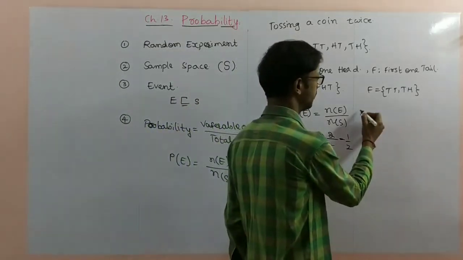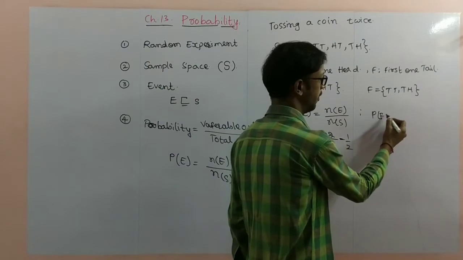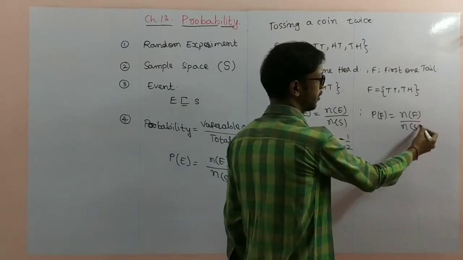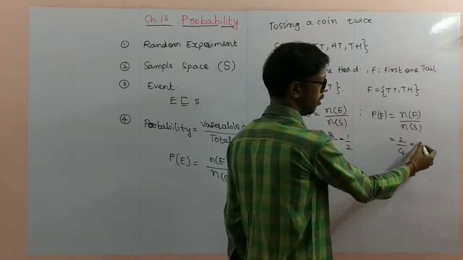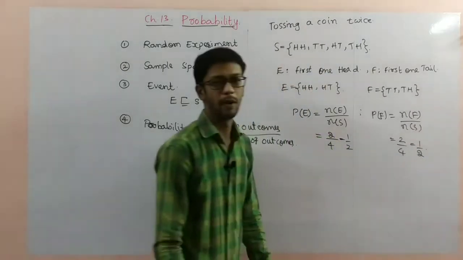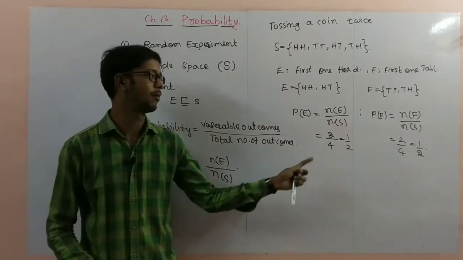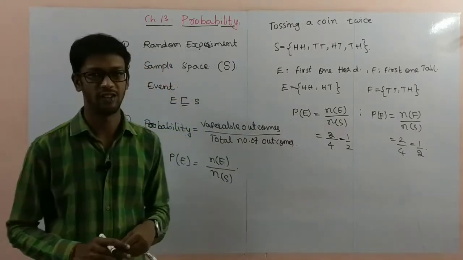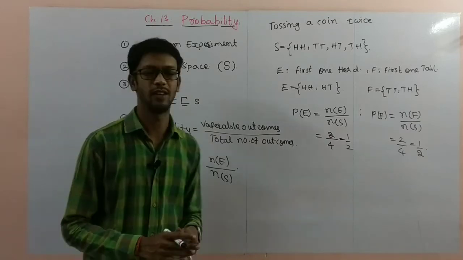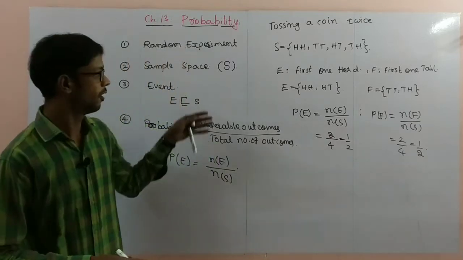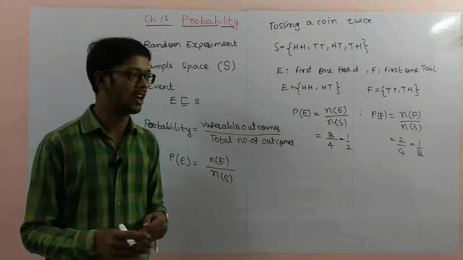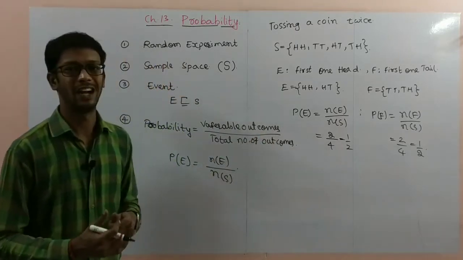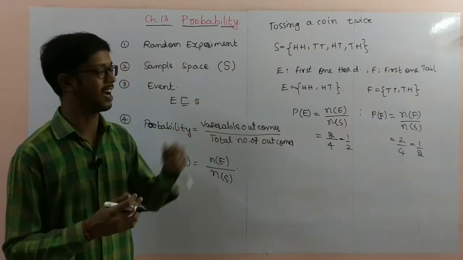Next one. Probability of F is nothing but n(F) by n(S), that is 2 by 4, equal to 1 by 2. Probability of E and probability of F. So this is the basic definition. Some basic definitions we discussed in first year and we'll use them in second year also. Every concept will use these definitions.